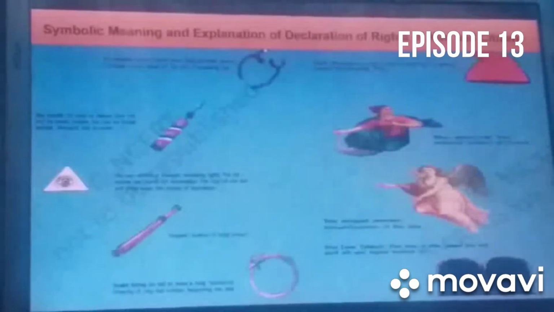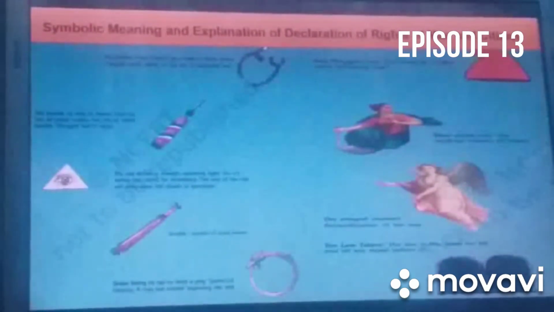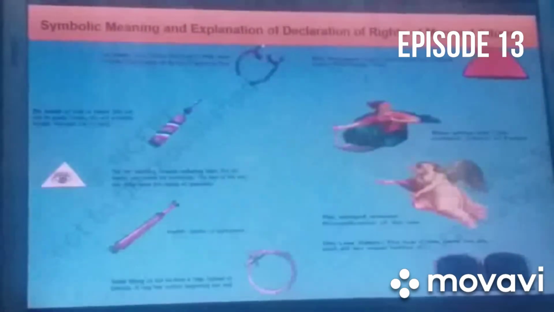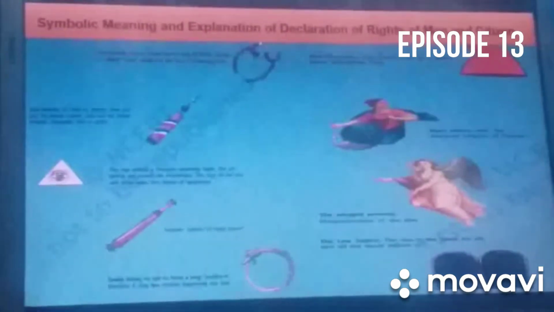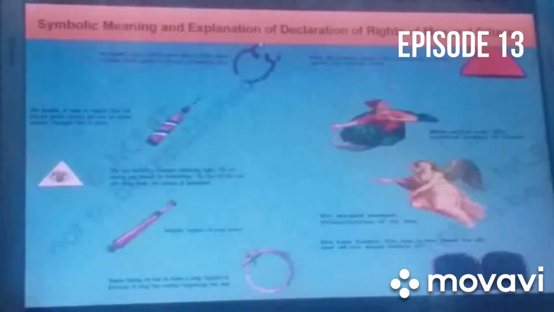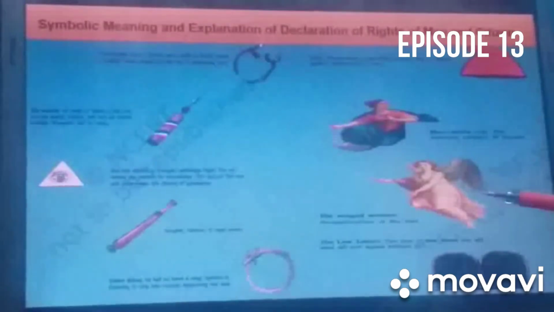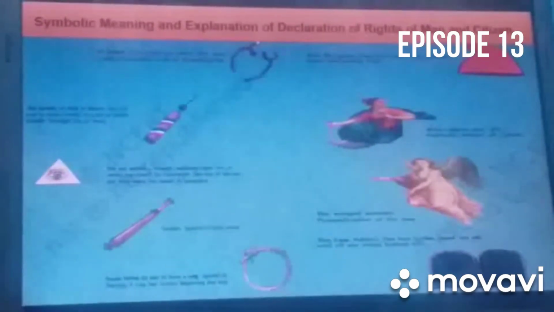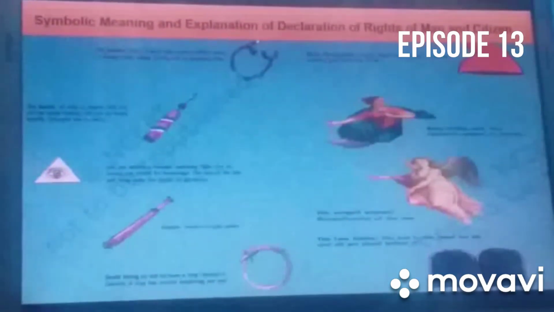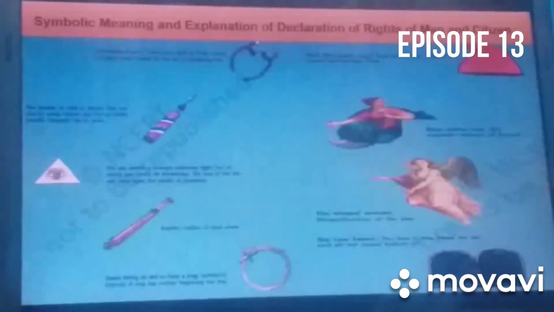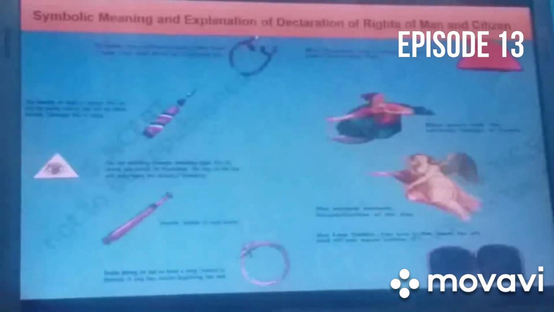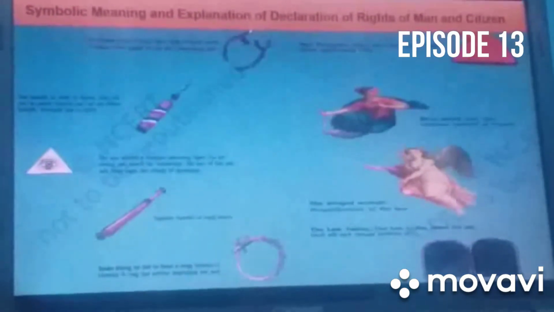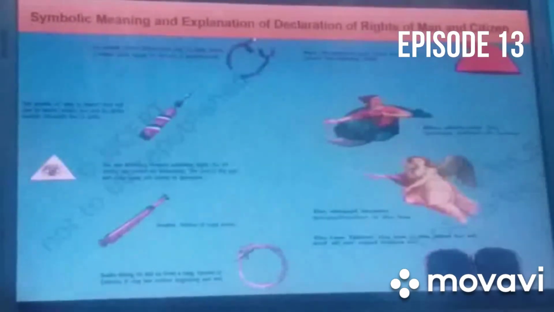Children, here you can see the symbolic meaning and explanation of the Declaration of Rights of Men and Citizen. These political symbols were issued by the National Assembly or the revolutionaries for those who were illiterate, those who could not read or could not understand the meaning of the Declaration of Rights of Men and Citizens. So to make them understand, some political symbols were issued.